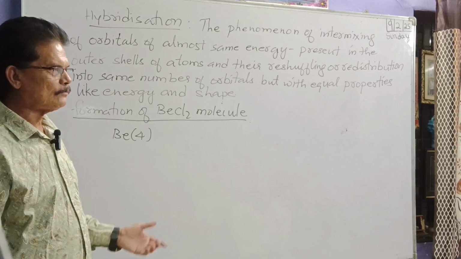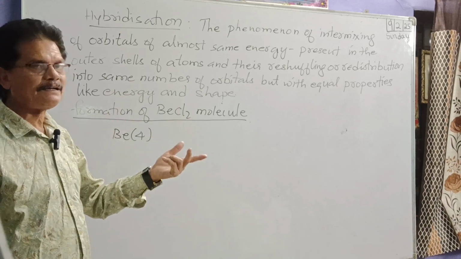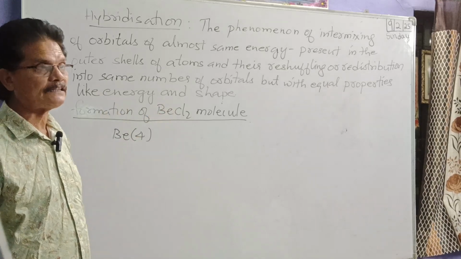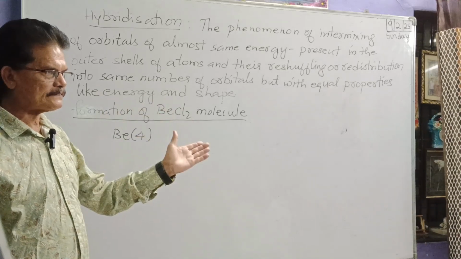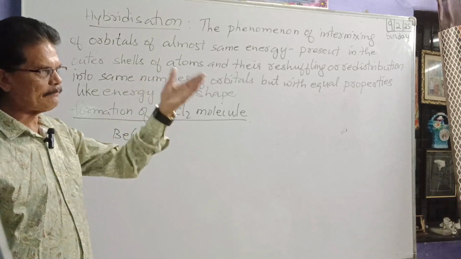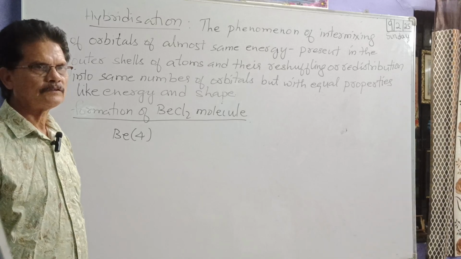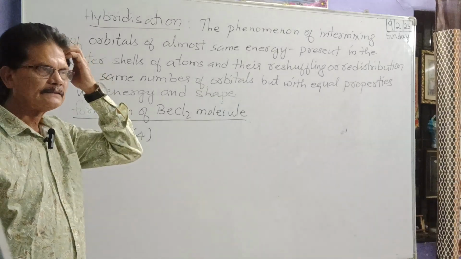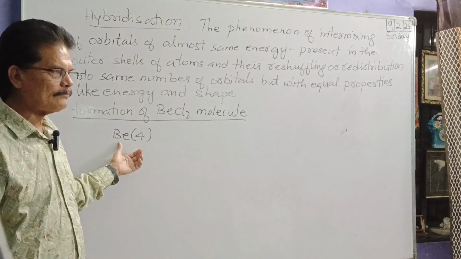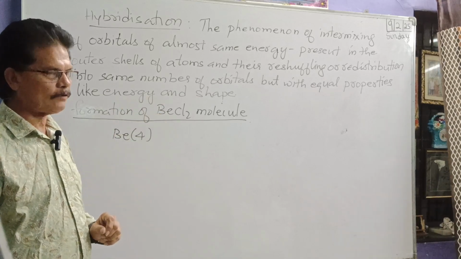Okay. So, in the ground state, the number of electrons will also be 4. Why? Because the net charge will be 0. The net charge will be 4 protons plus and 4 electrons minus. Plus and minus cancel. The net charge is 0. So, those atoms are called atoms of ground state. We are taking beryllium of ground state.